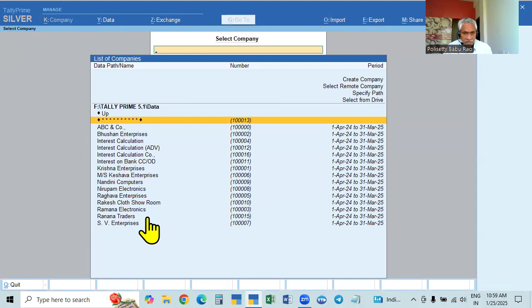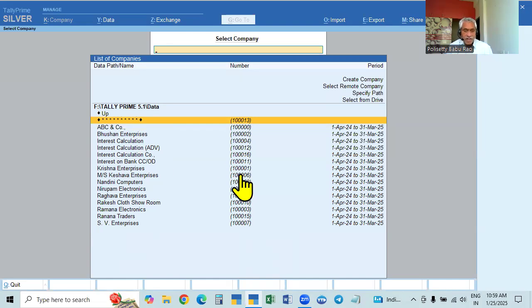It has the list of all the companies we created. Whatever company is created will be saved in this path, and all the data we enter into the companies will also be saved here. So the total data is in these companies created in our data path.